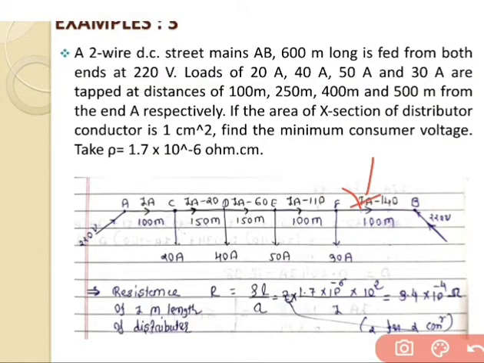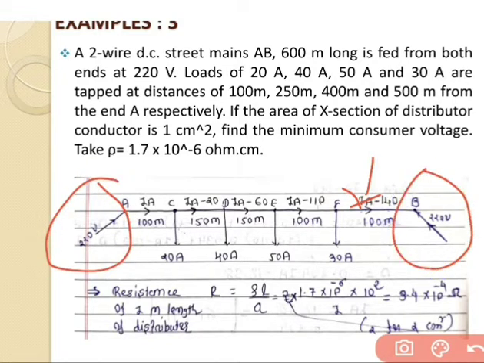That is what we calculate whenever we go for the example based on the DC distributor fed at both ends. So in this case, the DC distributor is fed at both ends and has a voltage of 220 volt that is maintained at both ends. So that's why we have calculated the value of resistance for the FB section also. If we go for the DC distributor fed at one end only, at that time we will not calculate the resistance of the FB section. That is the variation between fed at one end and fed at both ends.